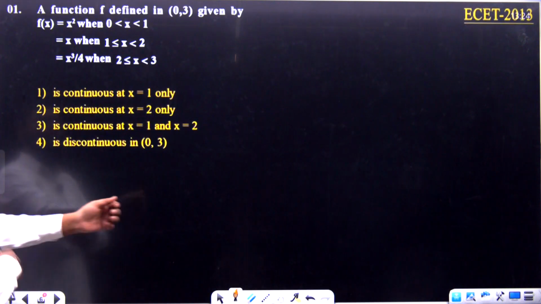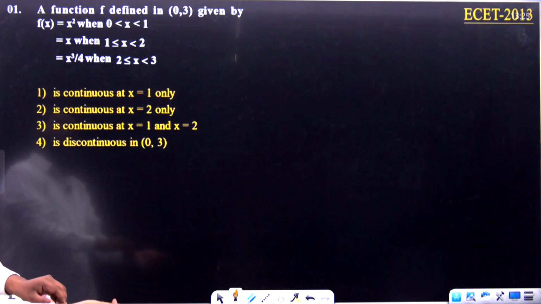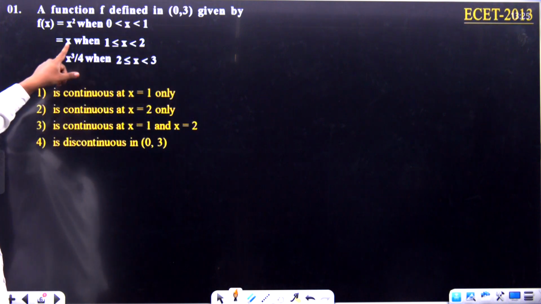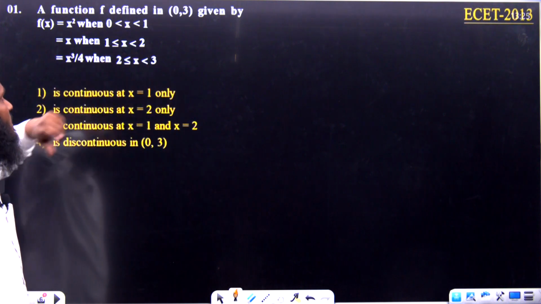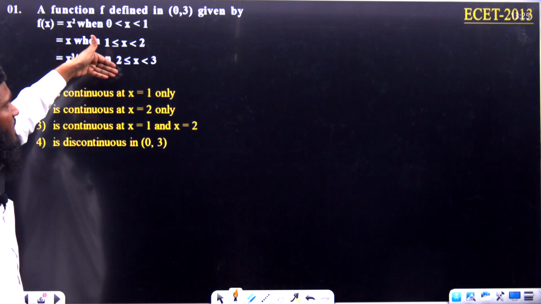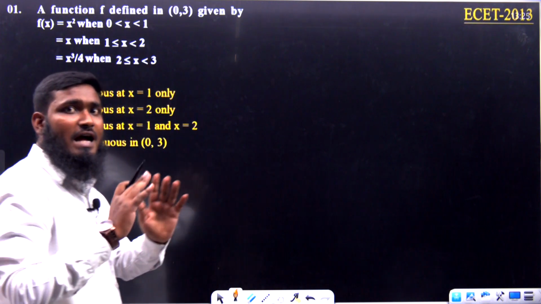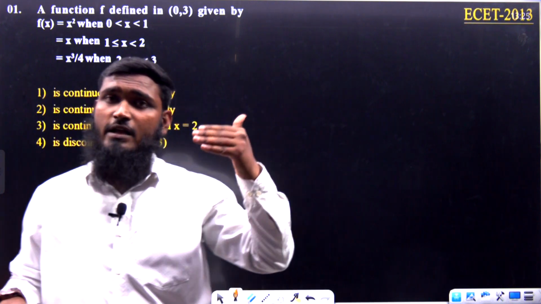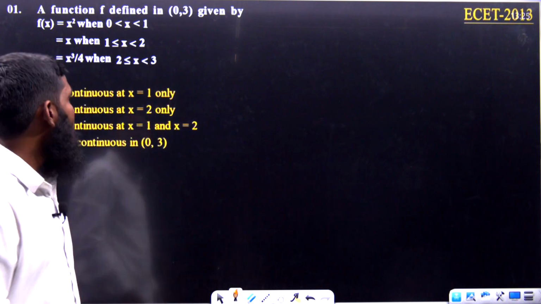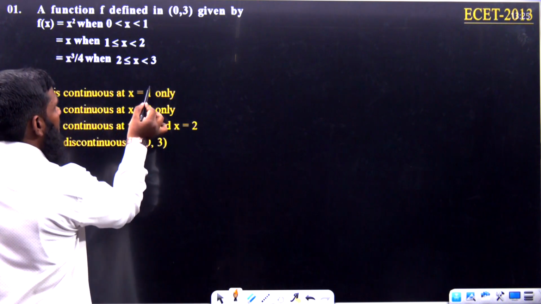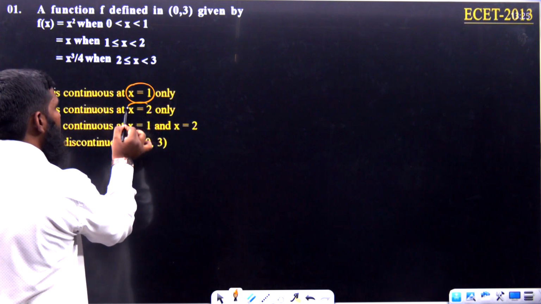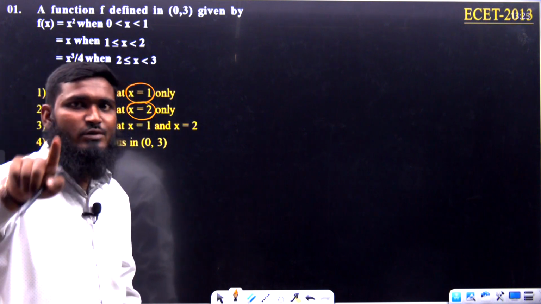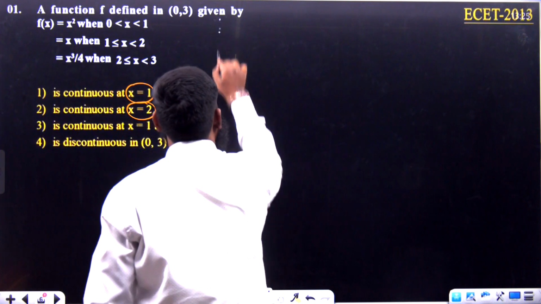Now let us go with the next question. A function f defined in 0, 3 is given by f of x equals x square when 0 less than x less than 1, x when 1 less than or equal to x less than 2, x cube by 4 when 2 less than or equal to x less than 3. Whenever we have conditions in the question, compulsorily, as we have discussed, we have to find out the LHL value, RHL value and the function value. Now if you see the options, x equals 1 is given as well as x equals 2. It means we have to find for x equals 1 as well as for x equals 2. Okay. Now let us check this part.